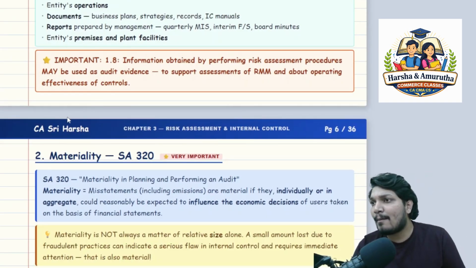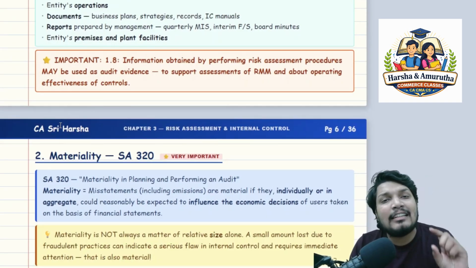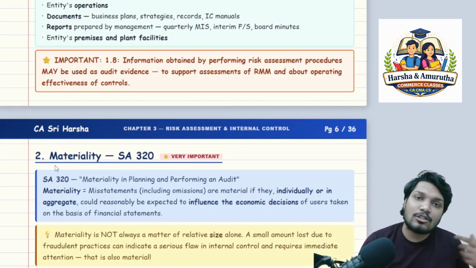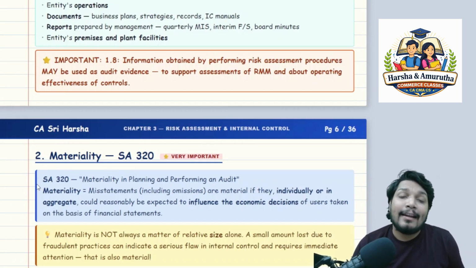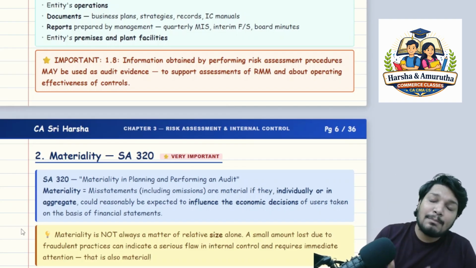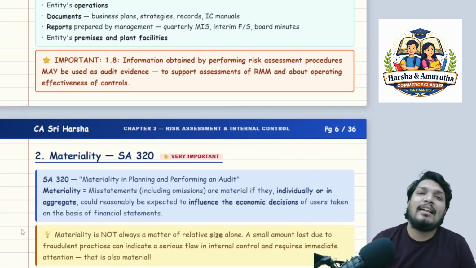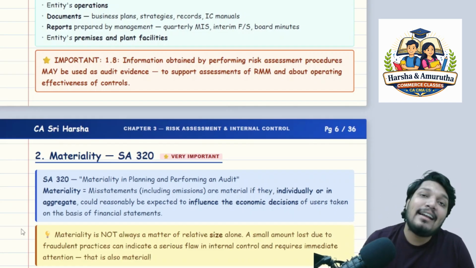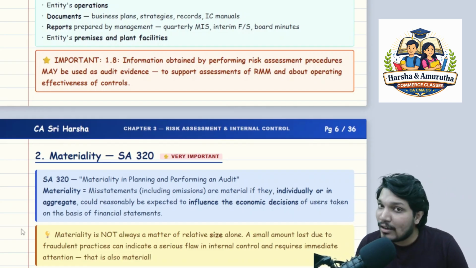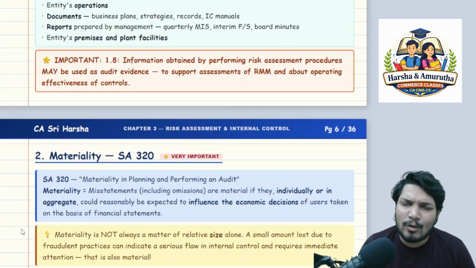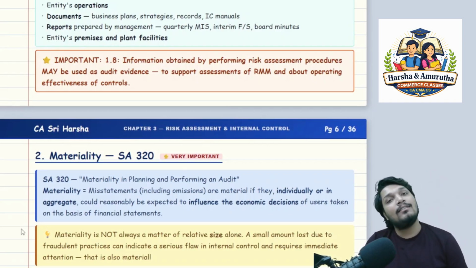observing and inspecting the standard operating procedures, SOPs, right, strategies, records, internal control manuals. These all we can inspect. Whether these inspected documents are performing in real time. So what we will do, we will go and observe also. Right, as an auditor, your duty is not just to rely, but also to perform your own audit procedures to reduce your audit risk to an acceptably low level.